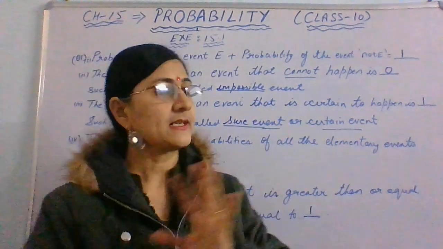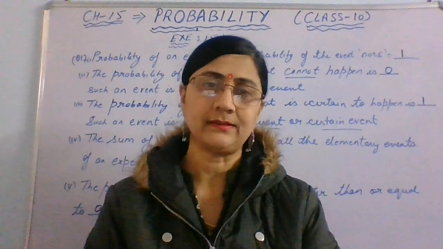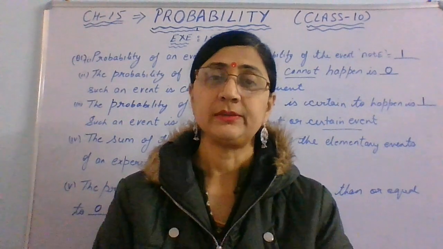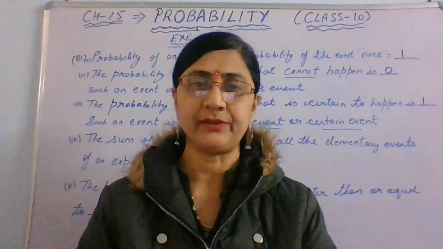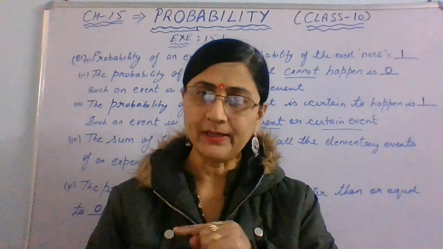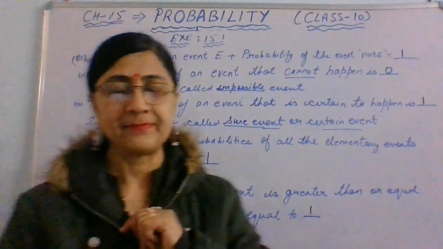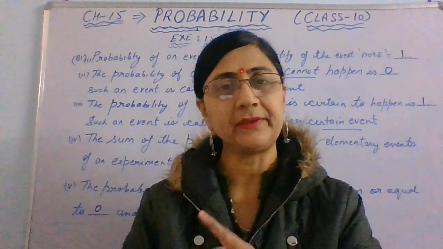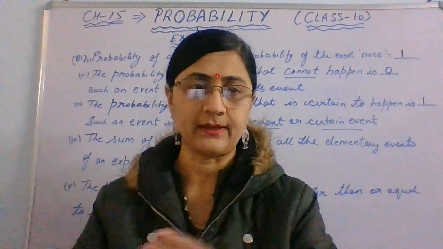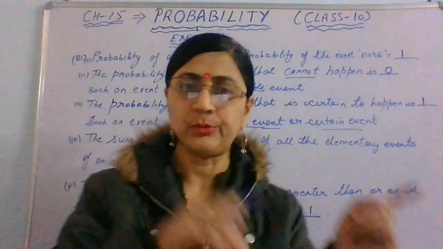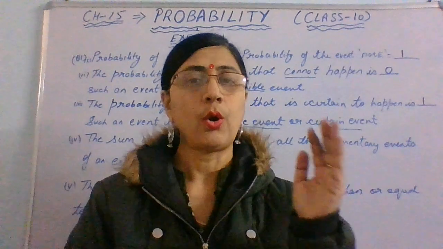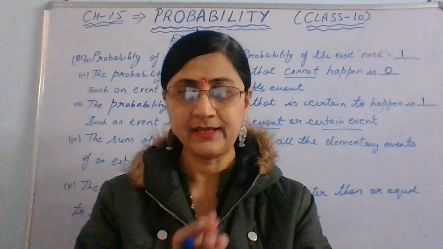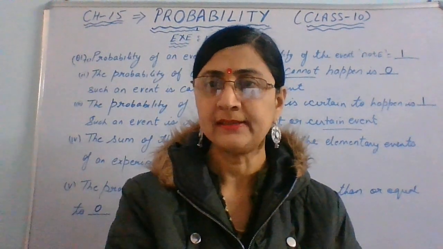So the probability of an event that doesn't occur is 0, and it is called an impossible event. If there is a surety of the event occurring, its probability is 1, and it's called a sure event or certain event. And the sum of all the different cases, all the probabilities in any event, total uska 1 hota hai, right? Probability lies between 0 and 1. It can be equal to 0 or greater than 0, and it can be 1 or less than 1, 0 or 1, right? So now let us see the other questions, right?